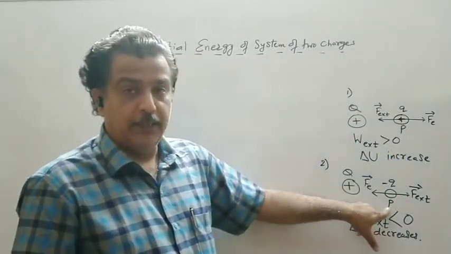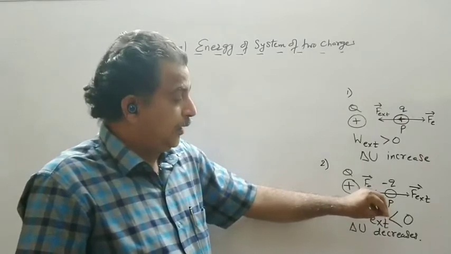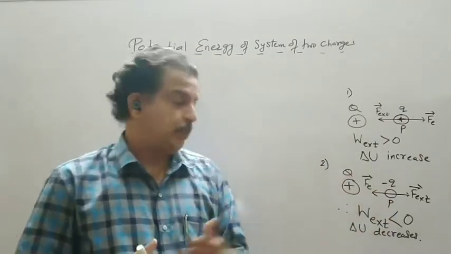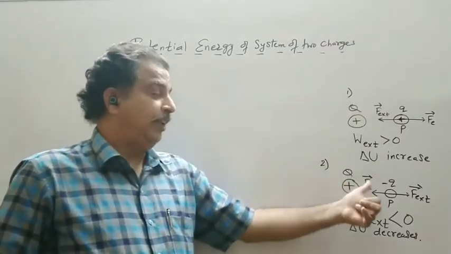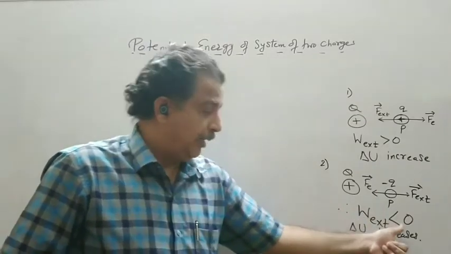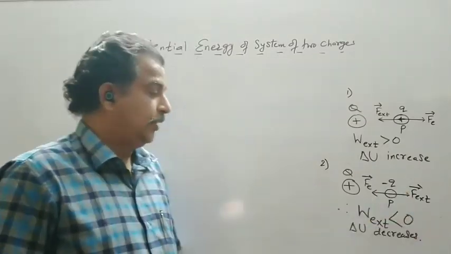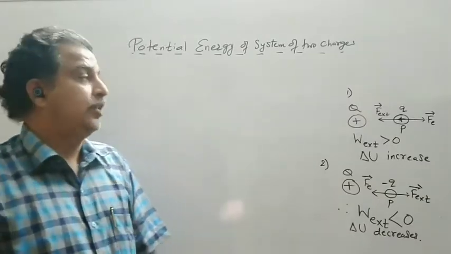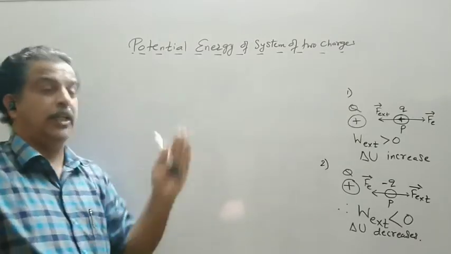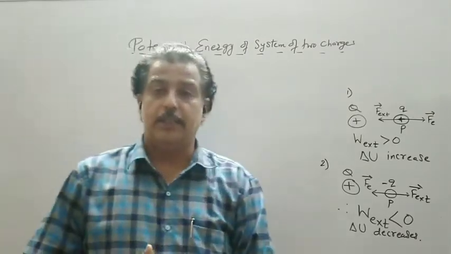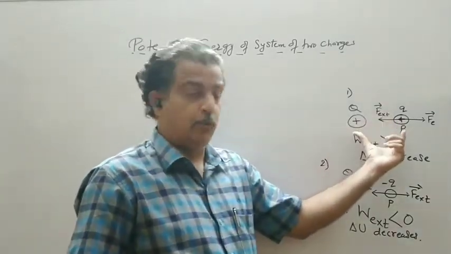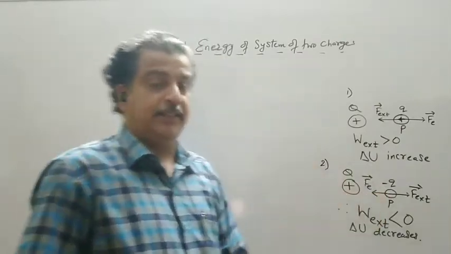And if the source is positive and I bring a negative charge and want to keep it at point P, it will not remain at point P if I release it; it will be attracted towards the plus Q charge. So work done by the field will be positive, but work done by the external force will be negative, or less than 0, and therefore the potential energy decreases. Now this is what we have to see: how the potential energy of the system of two charges increases or decreases, whether both are positive charges, both are negative charges, or one is positive and one is negative.